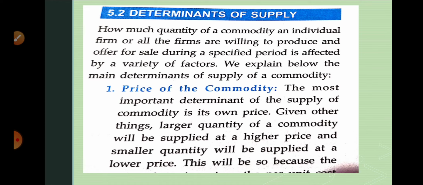So the first and important determinant is that if the price is more, then there is more supply in the market, and if the price is less, then there is less supply in the market. Why is it so? Because as a seller you want more and more profit, and profit maximization is your main motive. You get maximum profit when you get higher and higher prices, so the higher the price, the higher the supply. So the first determinant is clear, I think. If more price, then more profit, and if more profit, then more supply, as a producer or seller.